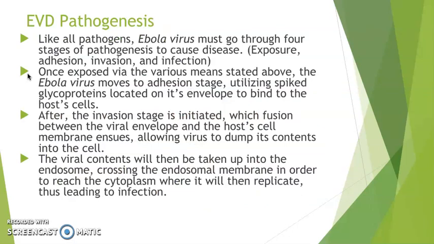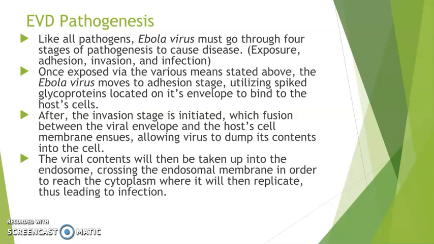Like all pathogens, the Ebola virus must go through 4 stages of pathogenesis to cause disease: exposure, adhesion, invasion, and infection. Once exposed through the various means which were stated, the virus moves to the adhesion stage, utilizing spikes and glycoproteins located in its envelope to bind to the host cell. After this, the invasion stage is initiated, in which fusion between the viral envelope and the host cell membrane ensues, allowing the virus to dump its contents into the cell.